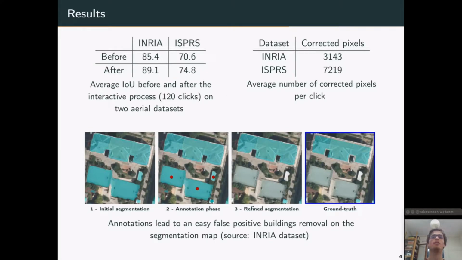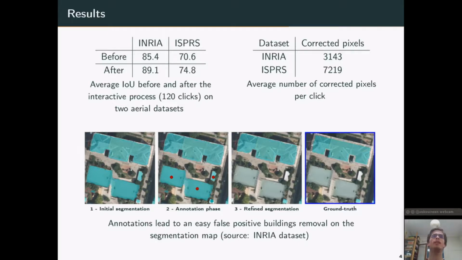Now I present some results of our approach. So we evaluated our framework on two datasets, the INRIA dataset and the ISPRS dataset. The INRIA dataset is composed of two classes, buildings and not buildings, and I presented the ISPRS dataset in the demo. We sampled 120 clicks per image to evaluate our framework.